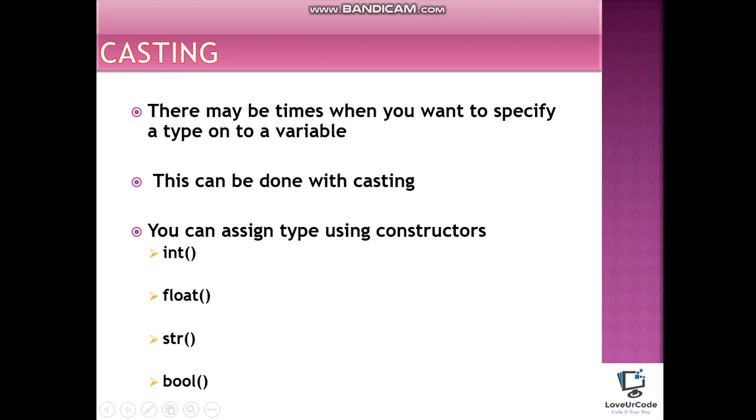Now we are into our final topic, casting. So there may be times when you actually want to specify a data type to your variable. So this can be done with the help of casting. You can assign a type with the use of constructor. Constructor again is a different topic that we would be covering in our upcoming session. So we have the int, float, string and boolean constructor to define a type to a variable. So let's understand this with the help of example.